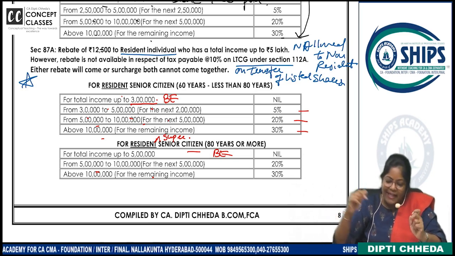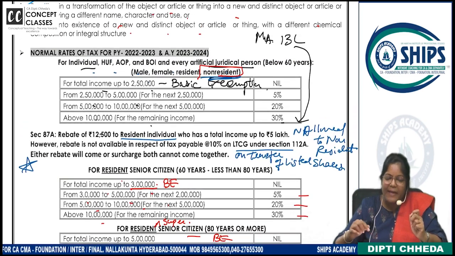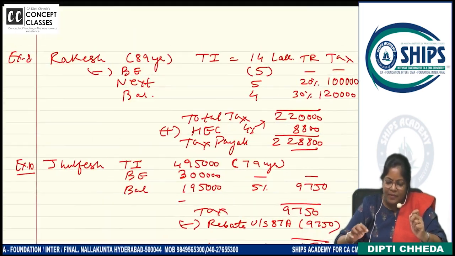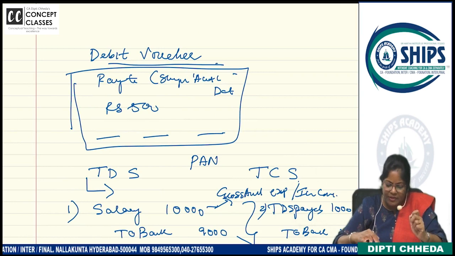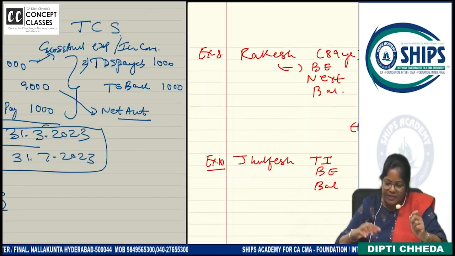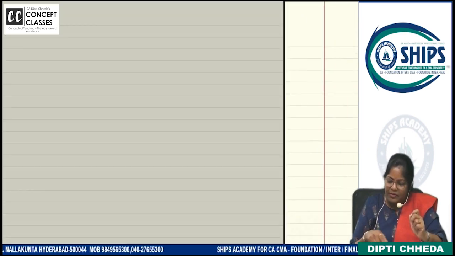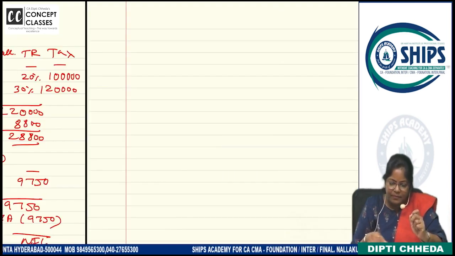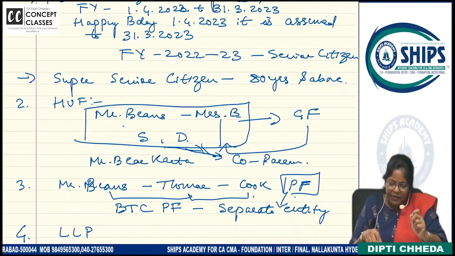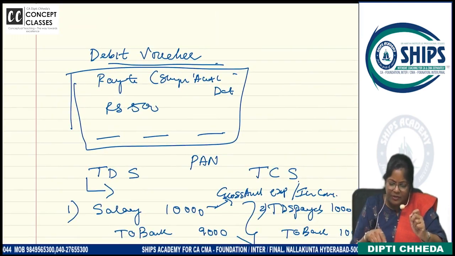Sure? Then can I go to the concept of rebate I taught you in the last class? I think we'll use our running notes, it will go better that way. We had studied the TDS concept. We have worked out problems also, and we have written all the points for the rebate also.